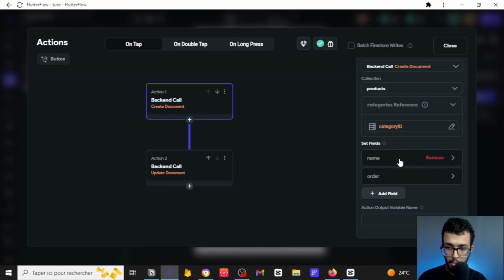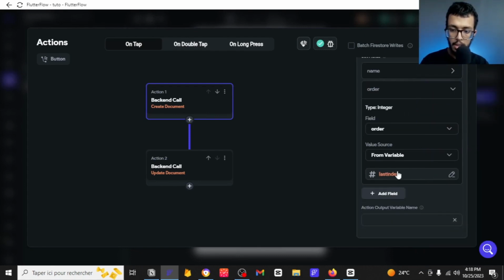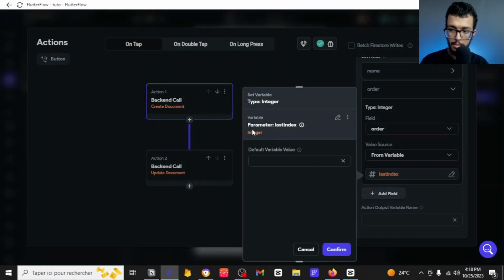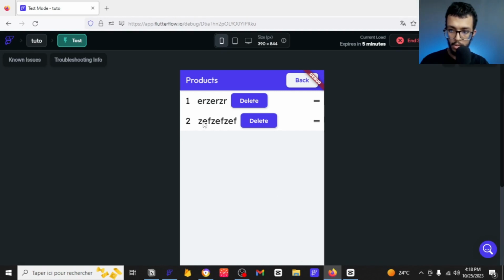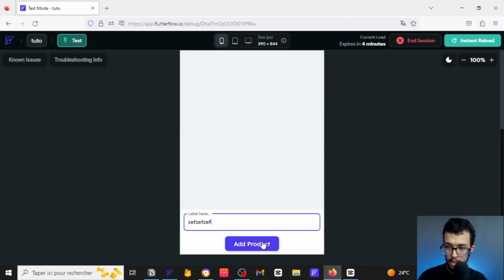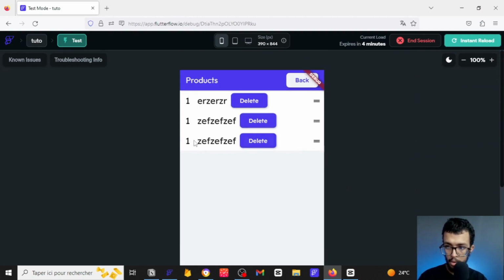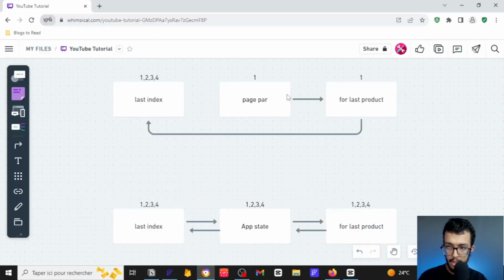For making an order, you first need to get it from the last index, which is a page parameter, and that page parameter is a static value. Once you navigate to that page, it will give it a number, and since you are in the page, you will start creating products one after one, and you will have the same order. You see 111 because this is static.